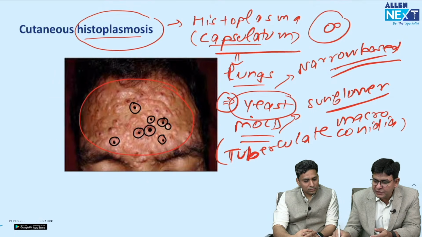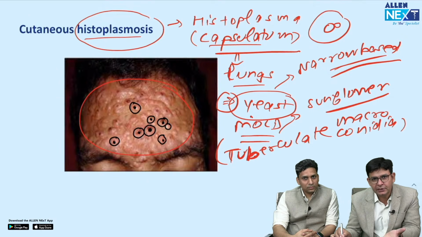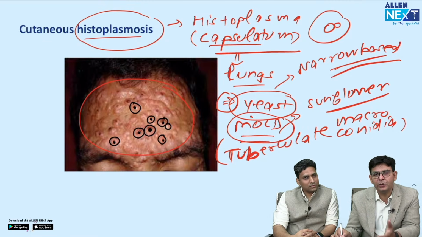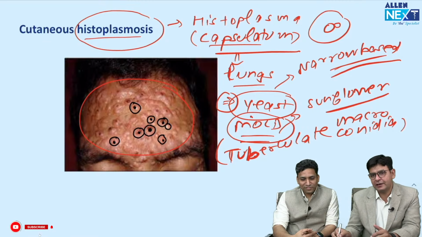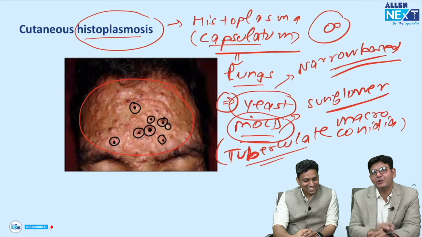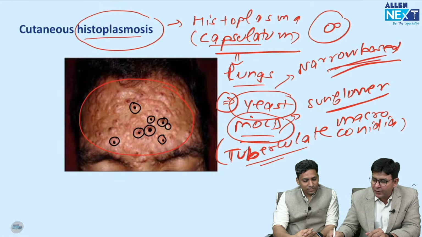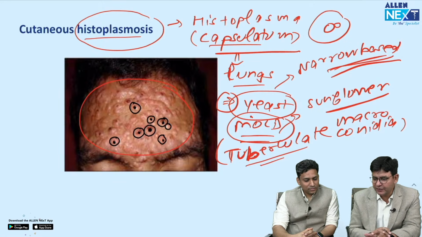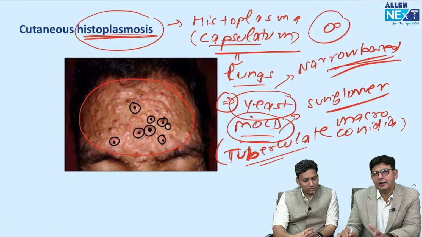As we know, at which temperature do yeasts form? 37. And mold is gold. Gold is how many carat? 25 carat. Fine. So tuberculate macroconidia is observed in this, and narrow base budding is observed in this. Is it fine? So this is regarding histoplasmosis, which you should know, also termed as Darling's disease.